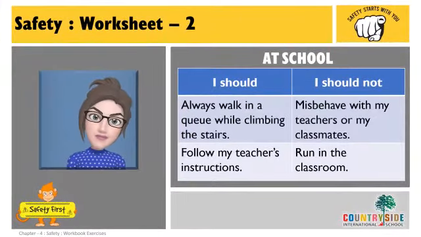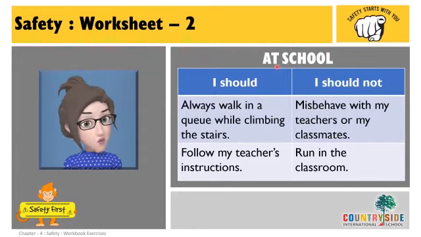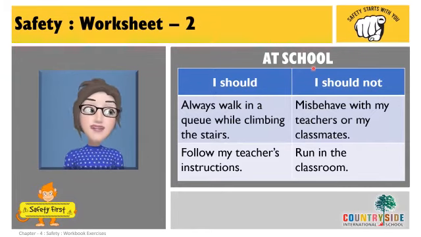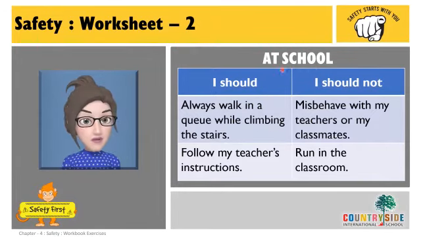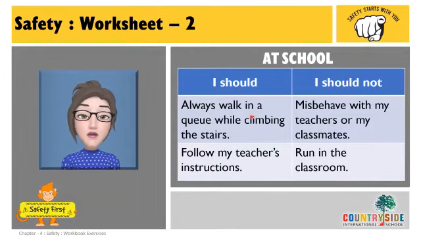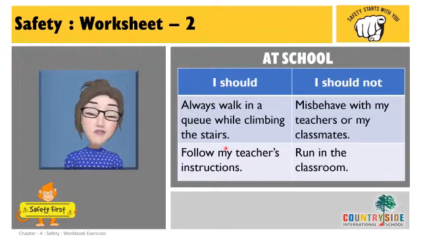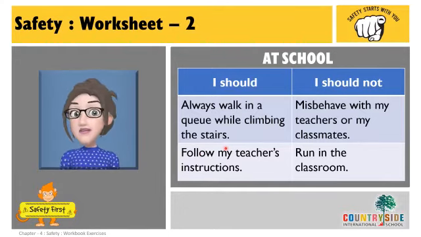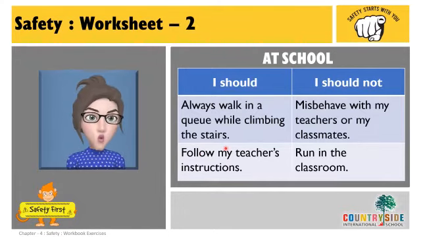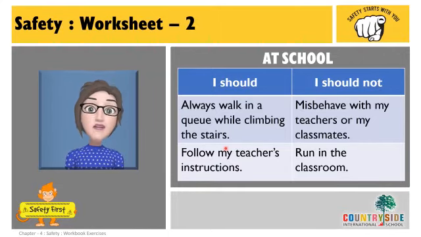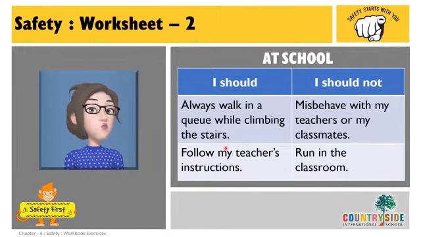Okay. What are the things you should do and not do at school? See the first one. Always walk in a queue while climbing the stairs. You find your teachers continuously instructing you. Walk in a line. See and walk. Walk carefully.